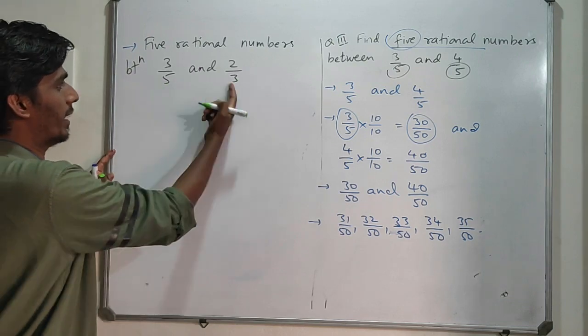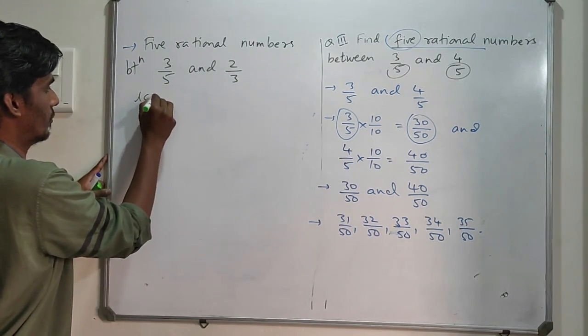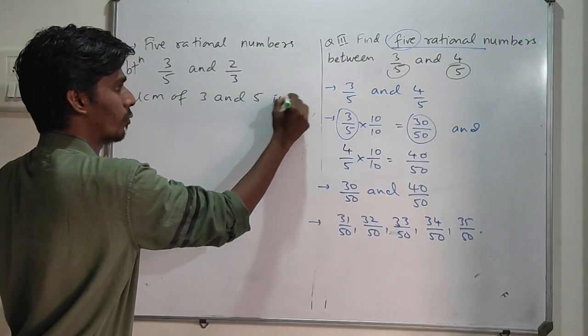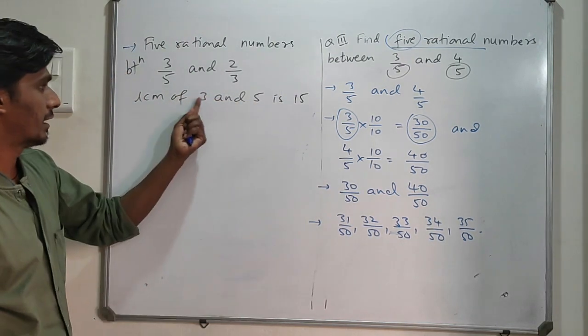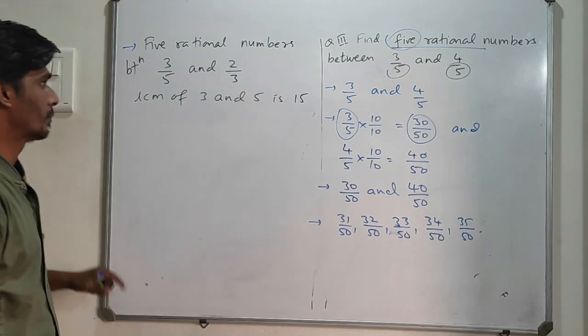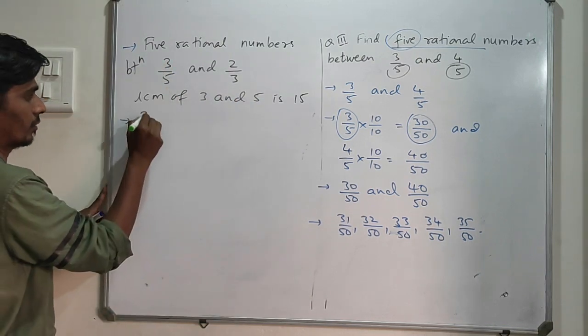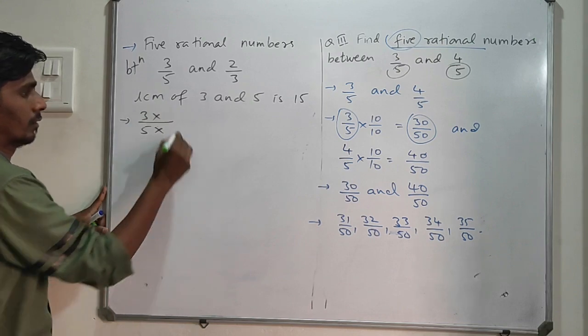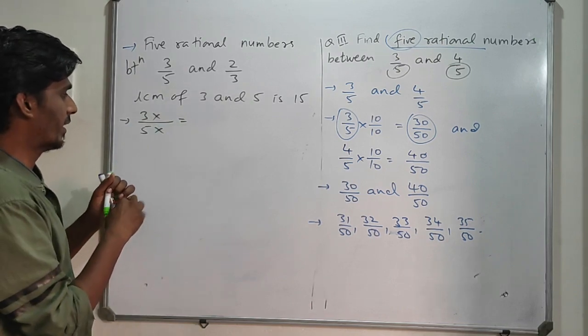So what is the LCM of 5 and 3? The LCM of 3 and 5 is 15. Now what should you multiply here?